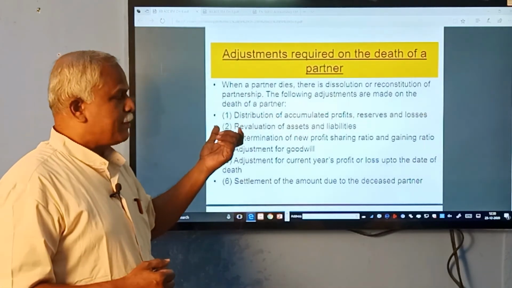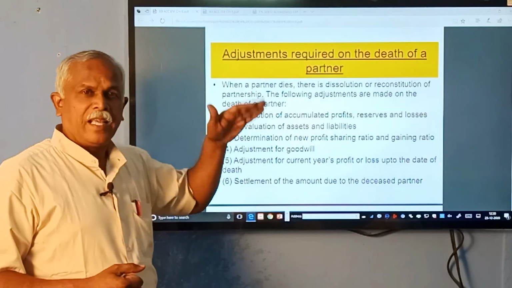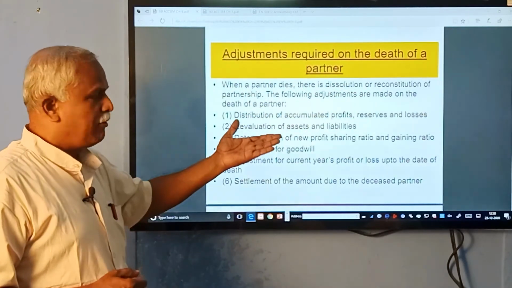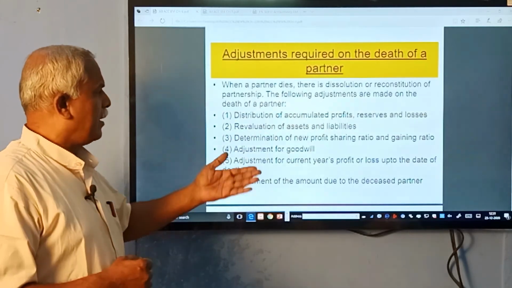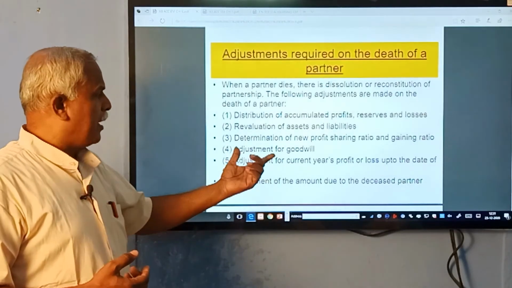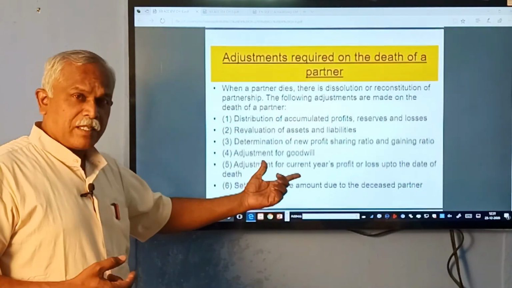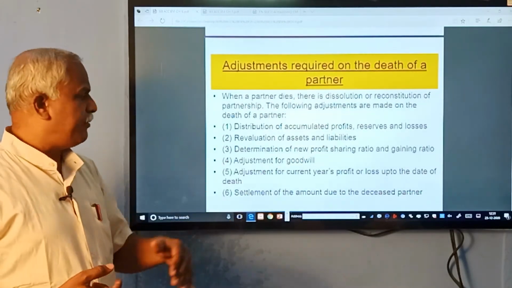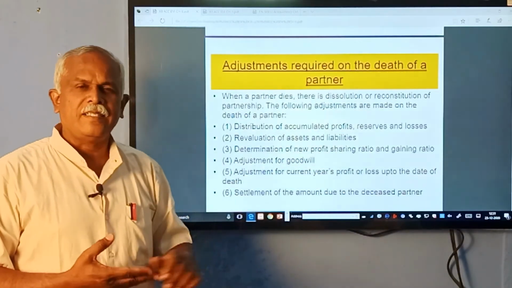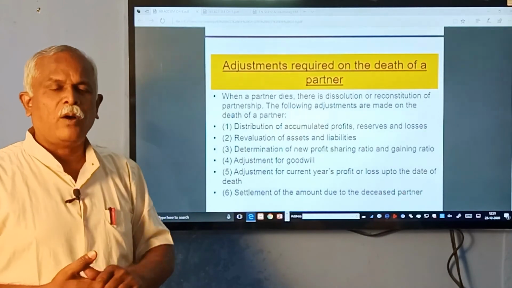What are the adjustments made? Same as retirement: distribution of profits and reserves and losses, revaluation of assets and liabilities, determination of new profit sharing ratio and gaining ratio, adjustment of goodwill, calculation of current year's profit till the date of death, and settlement of accounts of the deceased partner. The deceased partner, he has already died. How are we going to settle?